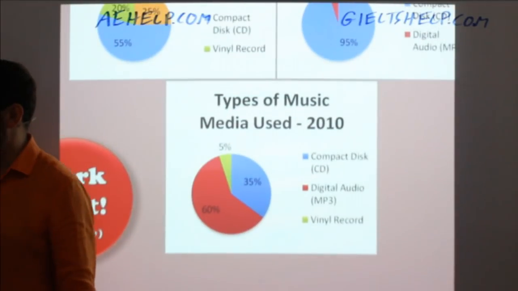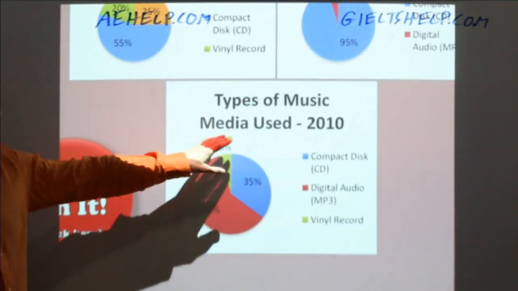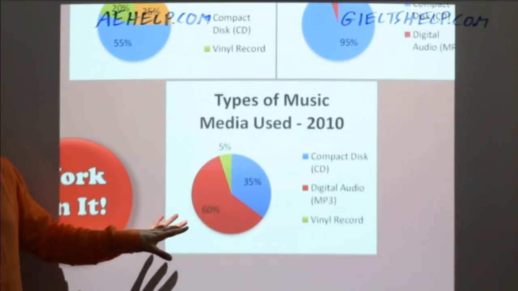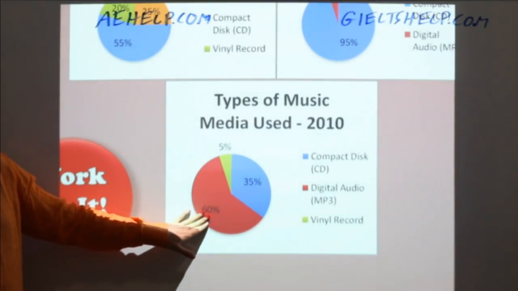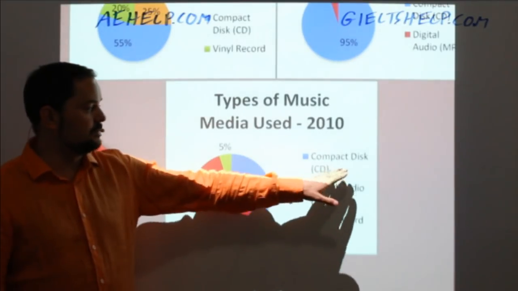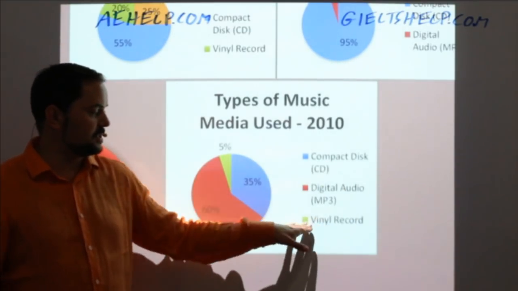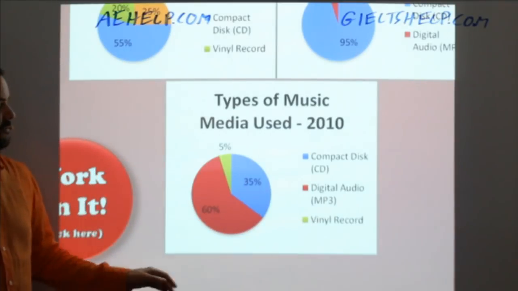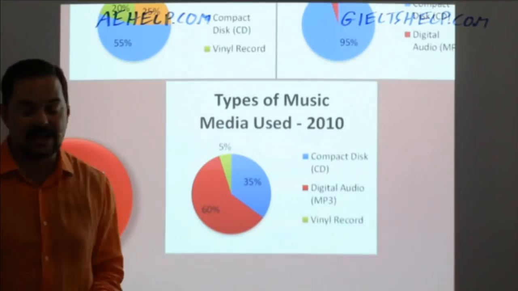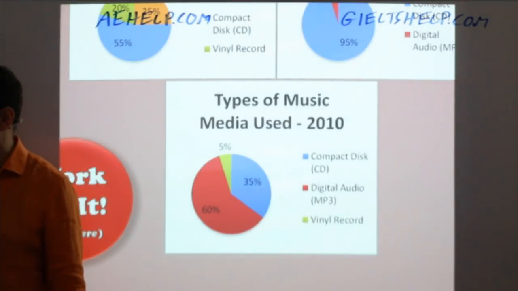All right, now here, the third one, 2010, again, a decade later. You have a much bigger red slice now of digital audio or MP3. Blue has become smaller, it's compact disc, and whoa, what's this? A little bit of green slice there, vinyl records, maybe DJs in 2010 bringing back vinyl records that disappeared and then reappeared.